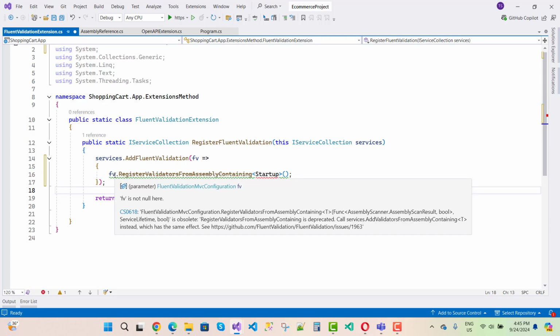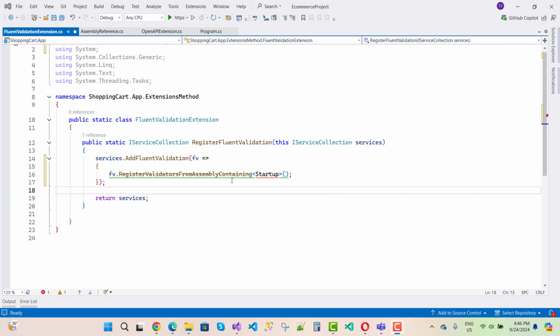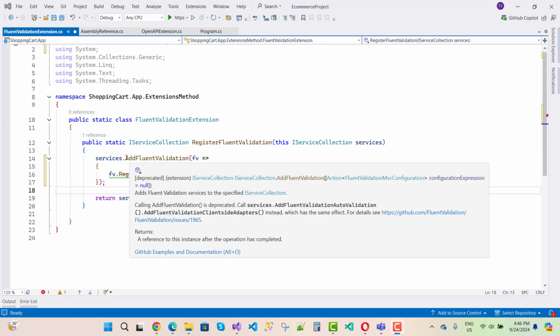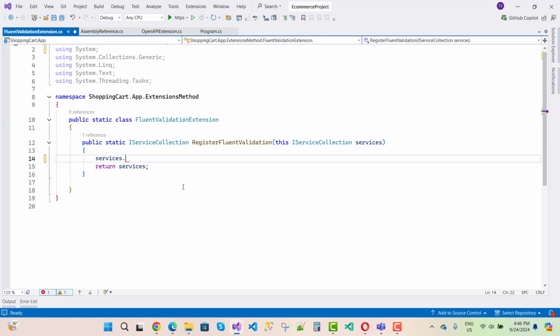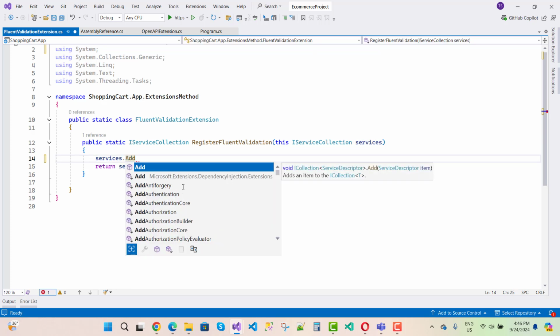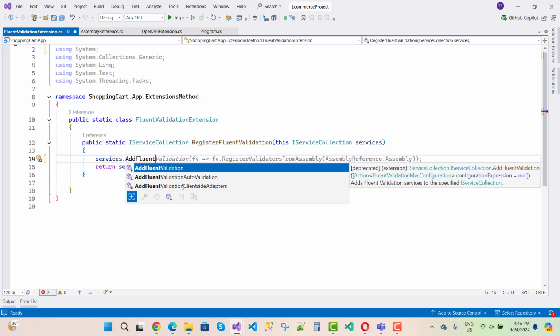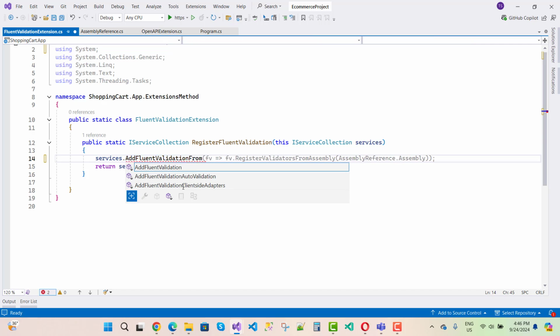Now the next thing to add: I want to apply Fluent Validation at the level of assembly. So you can add services dot add Fluent Validation from assembly.